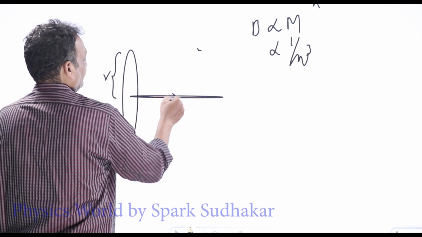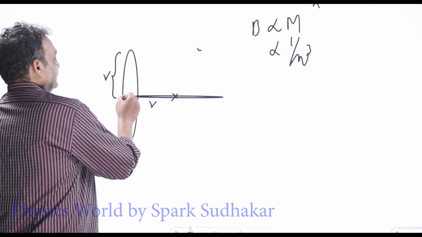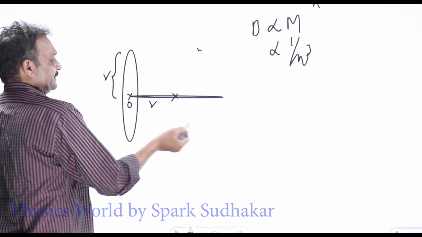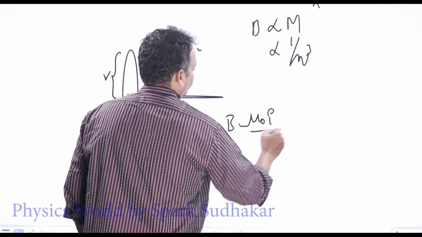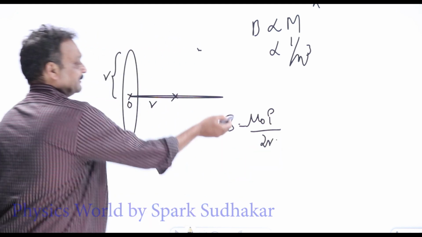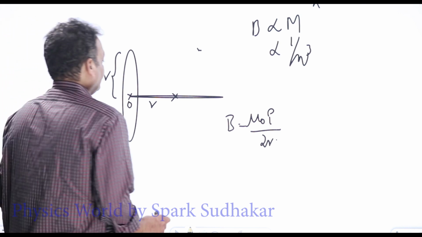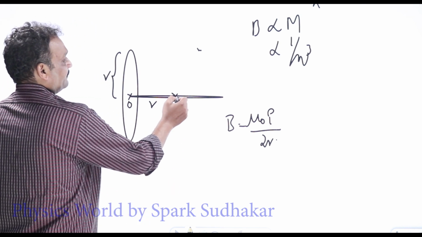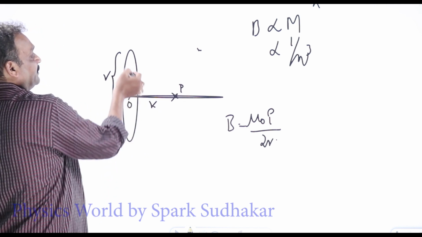At a point at distance r, what is the magnetic field? At the center O, we have seen B equals mu naught I by 2r. Remember this as a checkpoint, whether you are remembering it correctly or not. Next, we want to find out the magnetic field at the point P, which is also at a distance r equal to its radius.